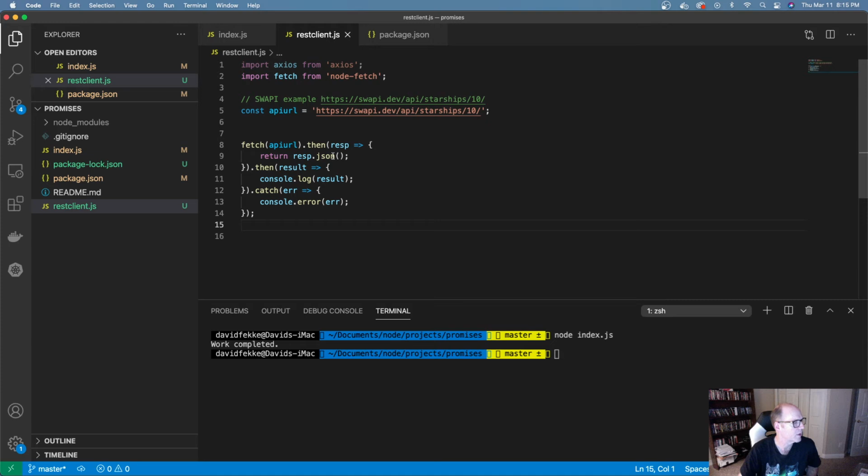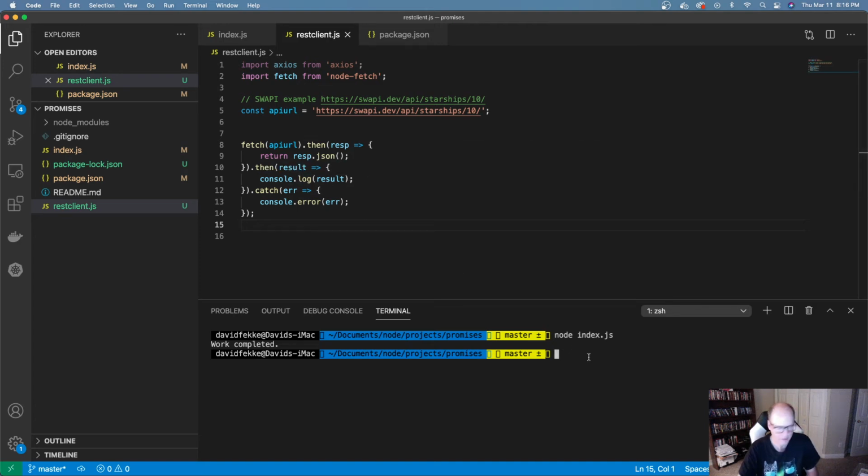So just as an example here, this is the fetch API. What we're doing here is we are going out and calling this API call, which is returning back a JSON response. The way the fetch API works is that you have a then that you can call, and it's going to return back a response. And then in the response, we may want just the JSON data. So what I'm going to do here is return that JSON, but the JSON is another promise. And so we call .then again once we get that second promise, and now we can process that.